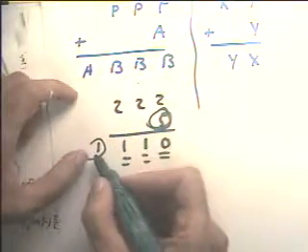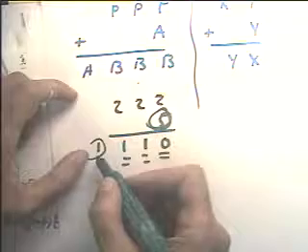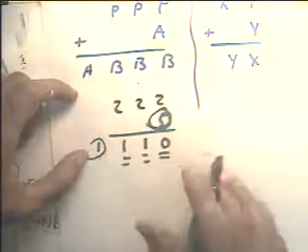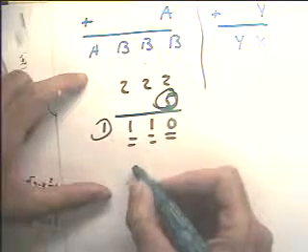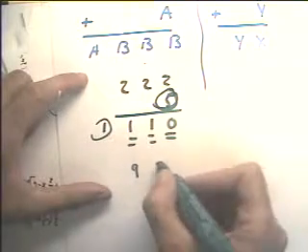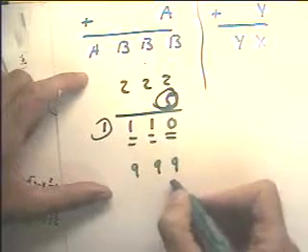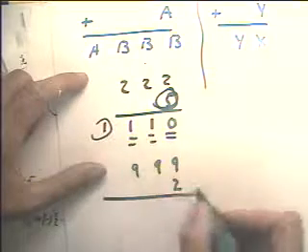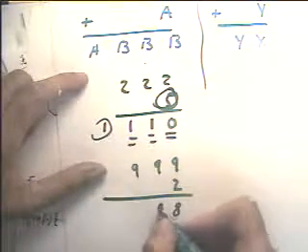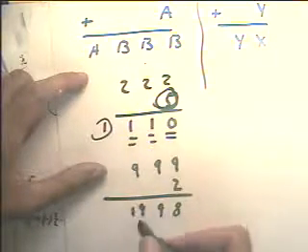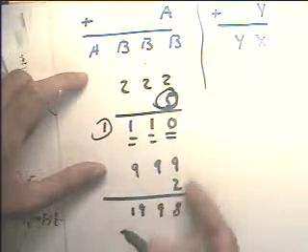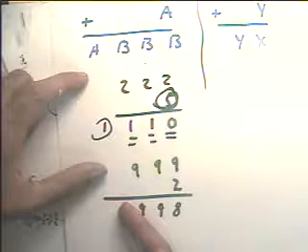Is there any way to get a number over here without carrying something? It doesn't seem that there's going to be, so let's try another possibility. Let's try a big number here, 999 times 2. So we get 8, we get 19, we get 19, and a 1. Well, the 1 doesn't match the 2, so that's not going to work.